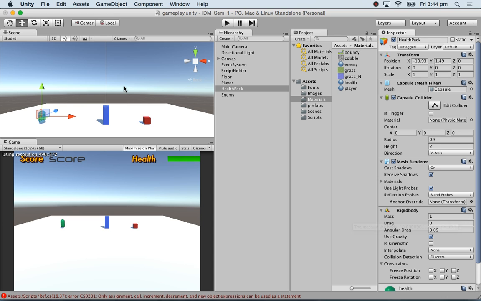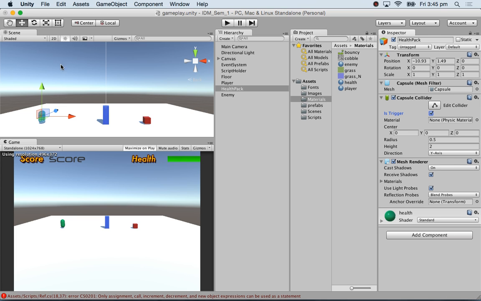This one also, I'm going to add a component rigid body. But this one, the health pack, health packs are usually things that you can walk through, or anything, pickups. So bear in mind, when you add the rigid body, you must specify in the collider. The collider is what causes the collision, right? You must specify that it's a trigger. Actually, no, this one does not need a rigid body. Sorry, my bad. This one just needs to be a trigger.